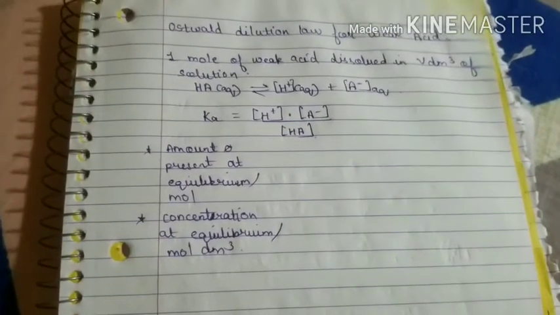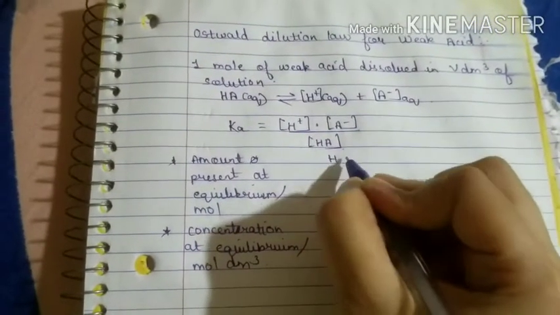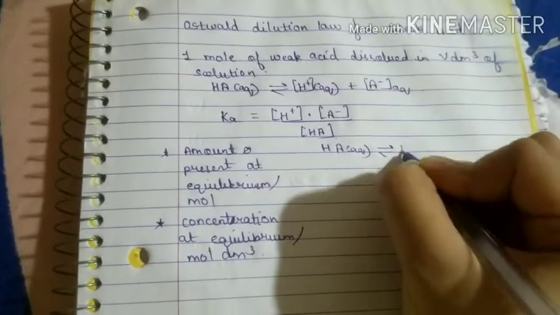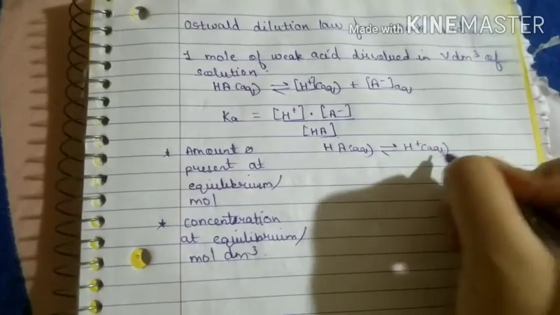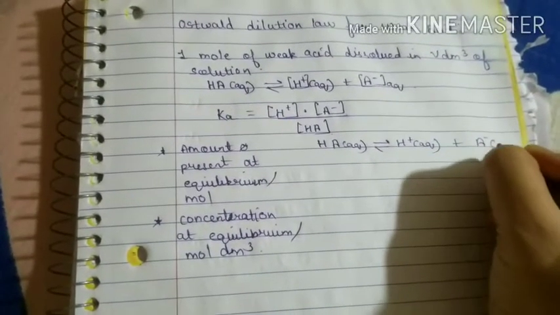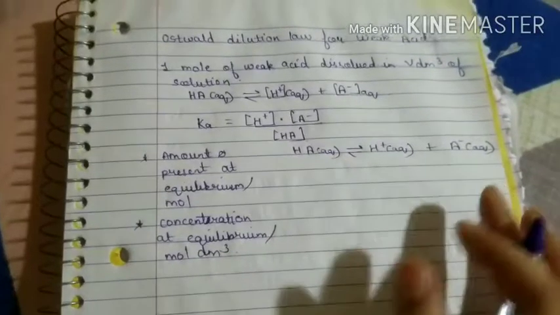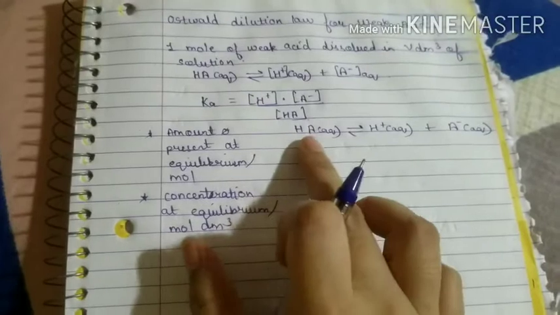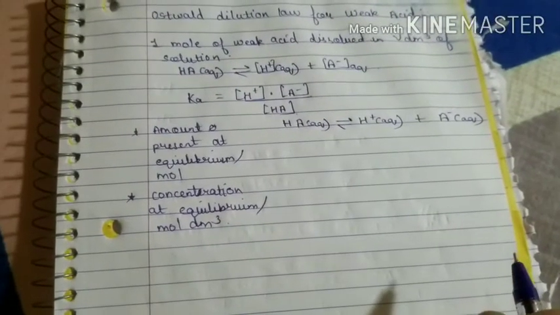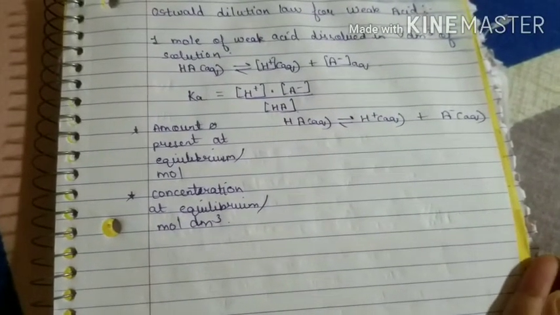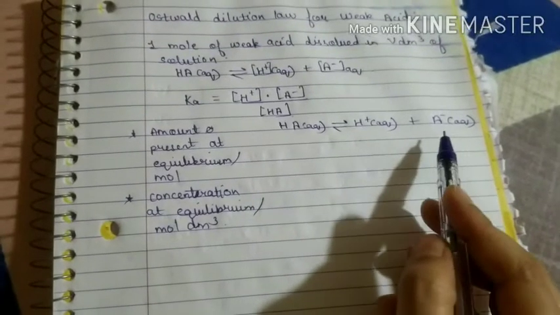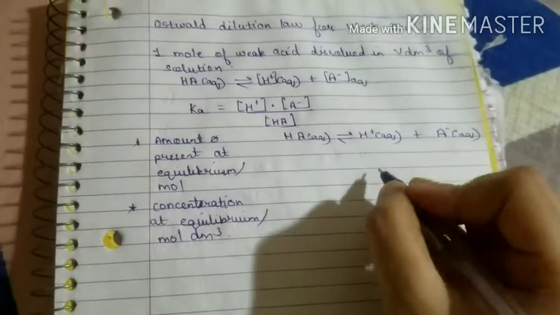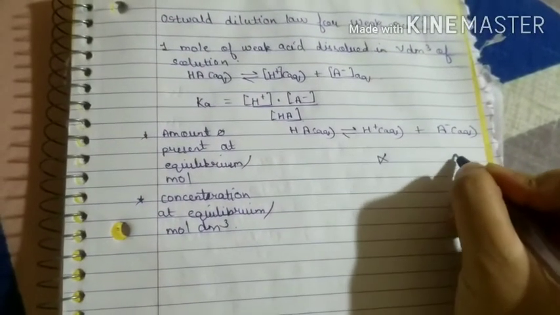Now you are going to write the reaction again here, that is HA giving you H plus and A minus. Okay, so this is what you get. Now we know that HA is the undissociated molecule, so there is no ionization taking place, whereas H plus and A minus are dissociated, so there is some degree of dissociation seen, and we know degree of dissociation is represented by alpha.